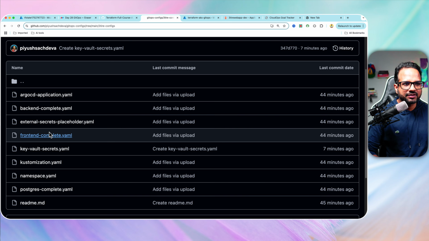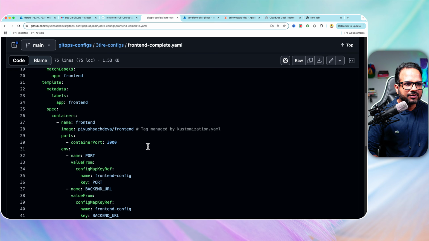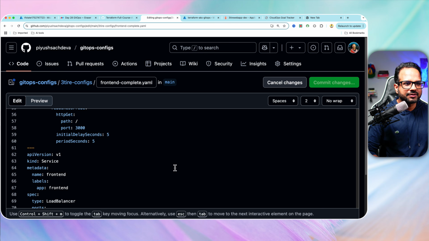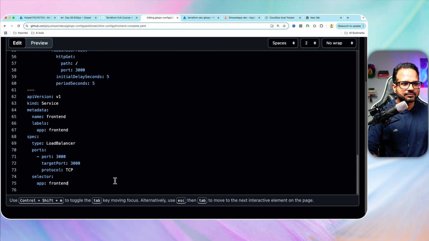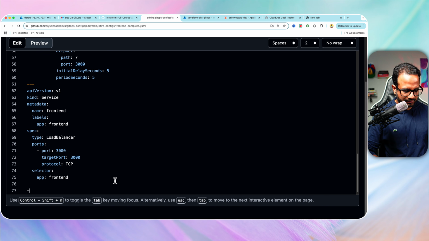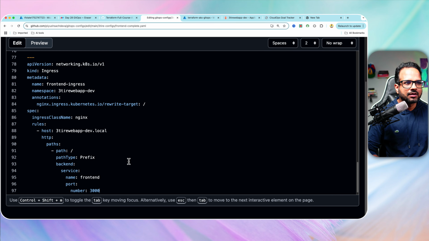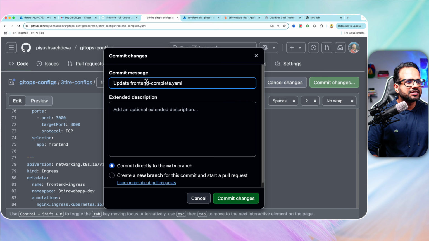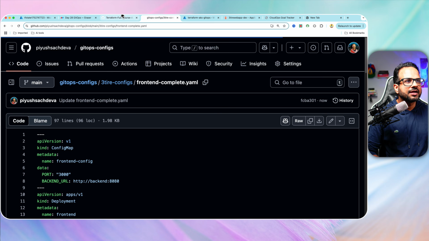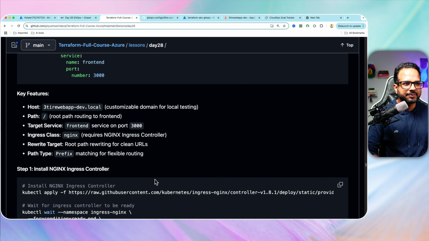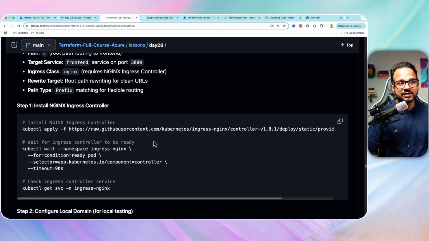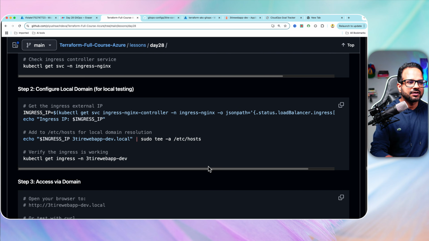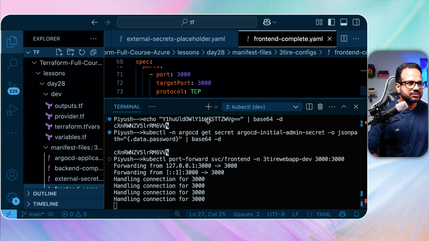Okay, let's go back over here. Config map, deployment, service. I'll add it over here. Okay, looks good. Commit the changes. And let's go back. Ingress has been created. Now you need to install the ingress controller using this command over here. So let's do that.